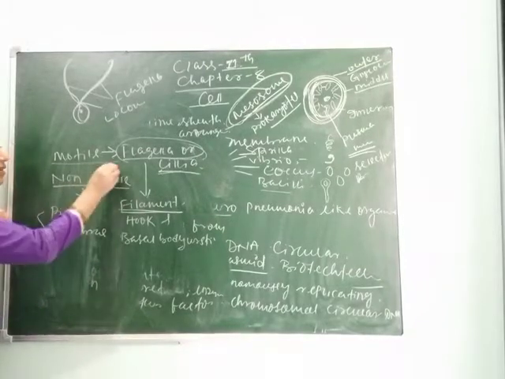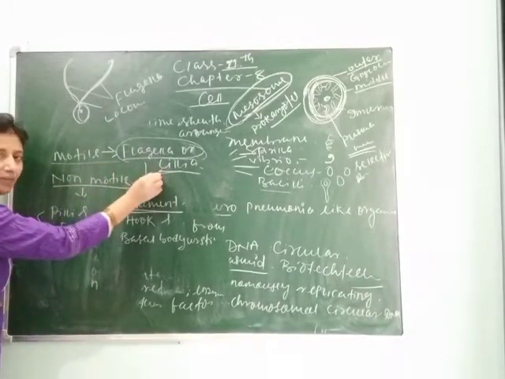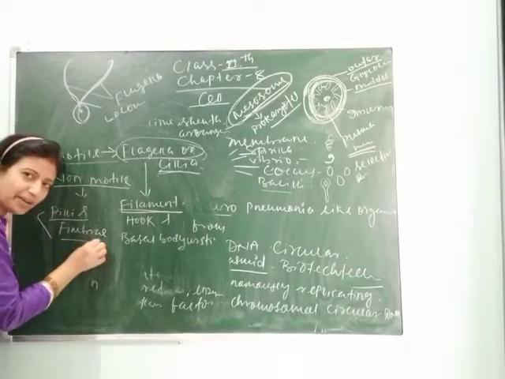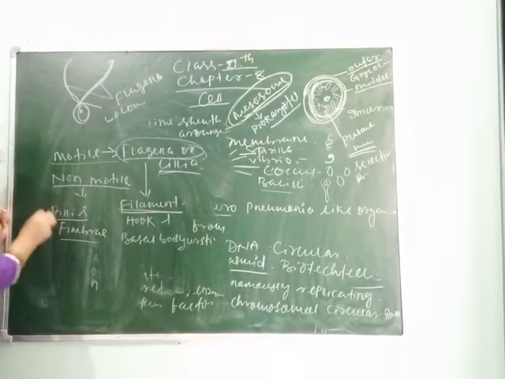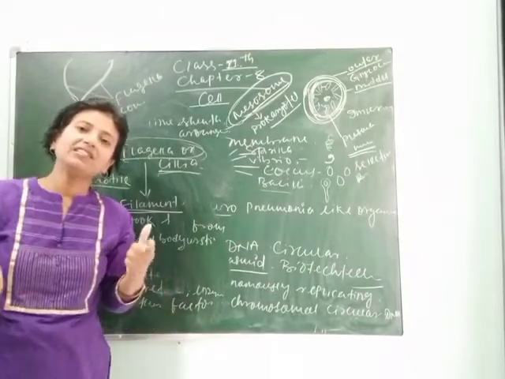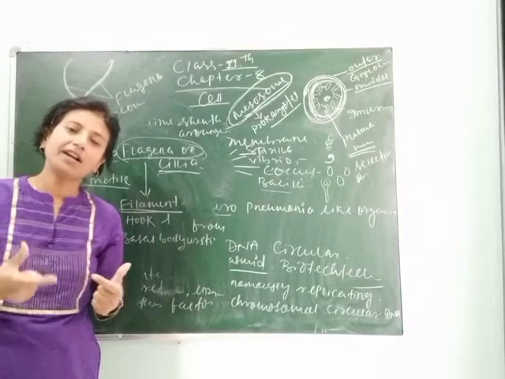Next, instead of flagella and cilia, in non-motile bacteria, pili and fimbriae are present. In motile bacteria, flagella and cilia are present. In non-motile bacteria, pili and fimbriae are present, whose main function is to hold the bacterial cell body in streams or in water bodies.